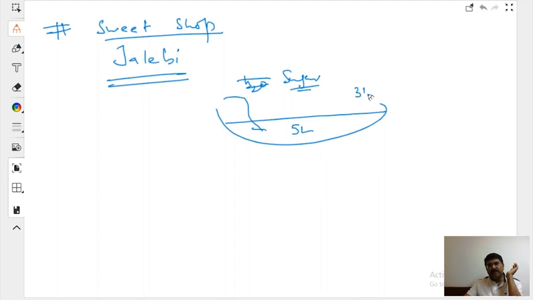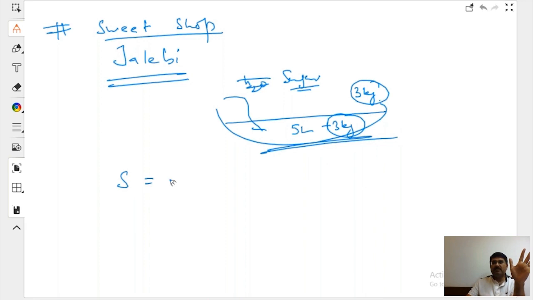He added 3 kilogram of sugar and then no more sugar can be dissolved. That is known as a saturated solution. And this will be the solubility in 5 liters: 3 kilogram per 5 liters.